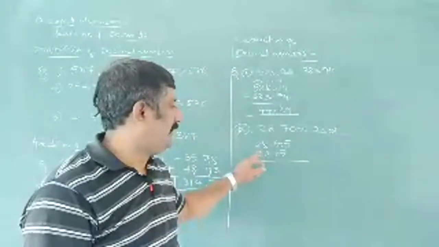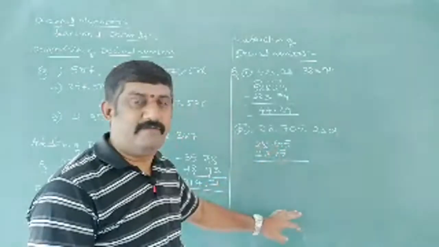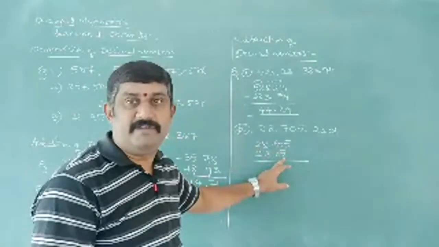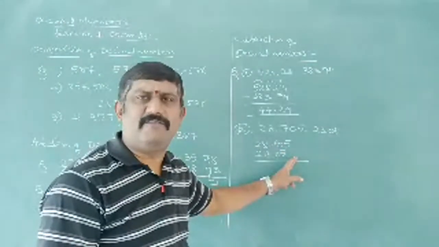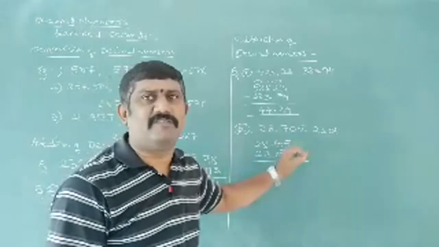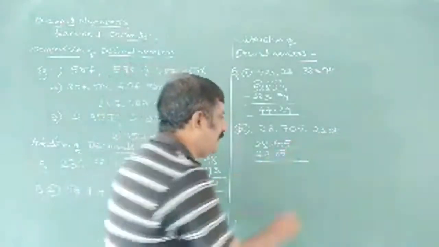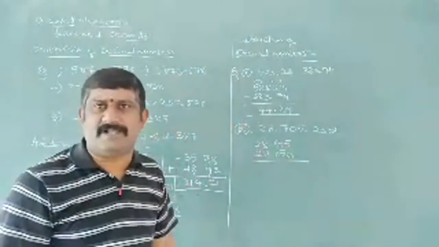Observe. For 28, 23 is there. For 7, 0 is there. For 0, 5 is there. But for 5, we don't have any number here. So what do we have to do again? Already we know we can keep as many zeros as we require, so we are going to keep one more 0 here. That's it. Now you can do the general subtraction.